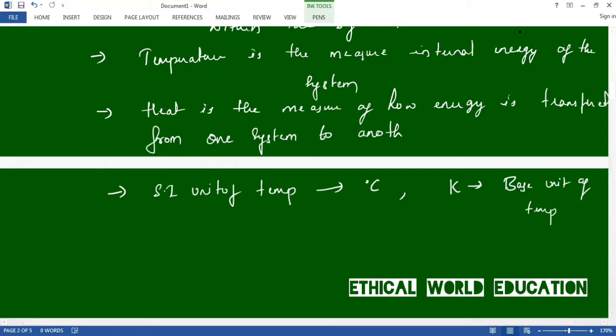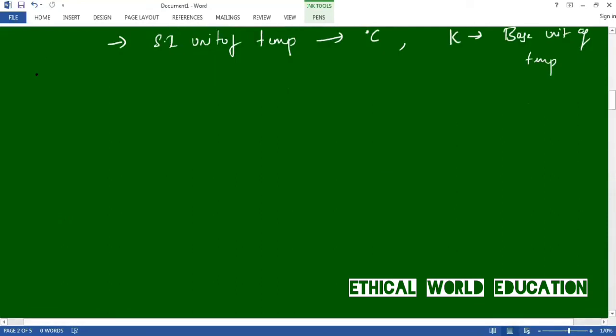Next one is energy. Let us write the definition of energy. Energy is defined as the capacity to do work. Capacity to do work, or capacity of doing work, is also the definition of energy.